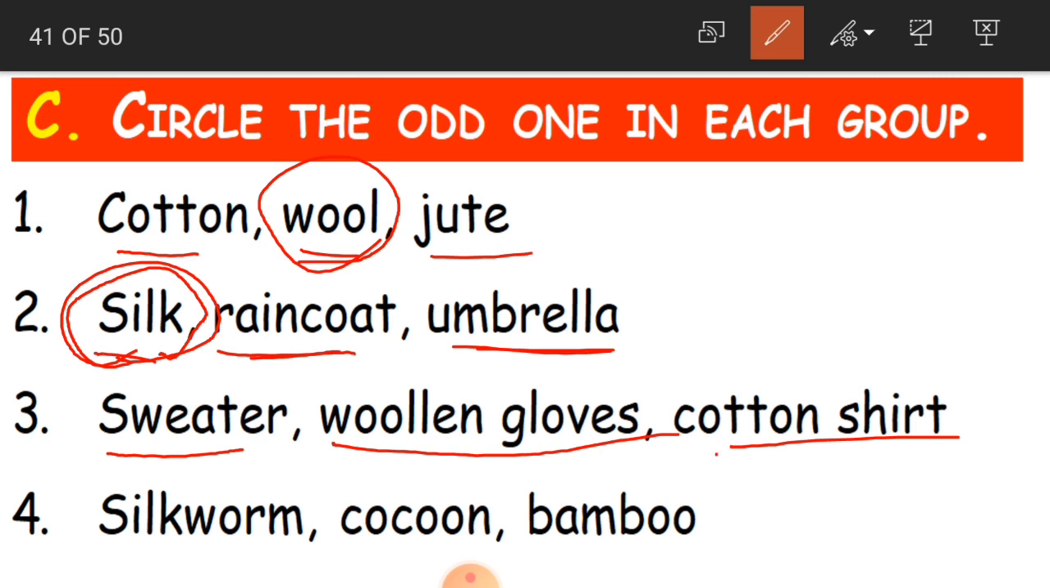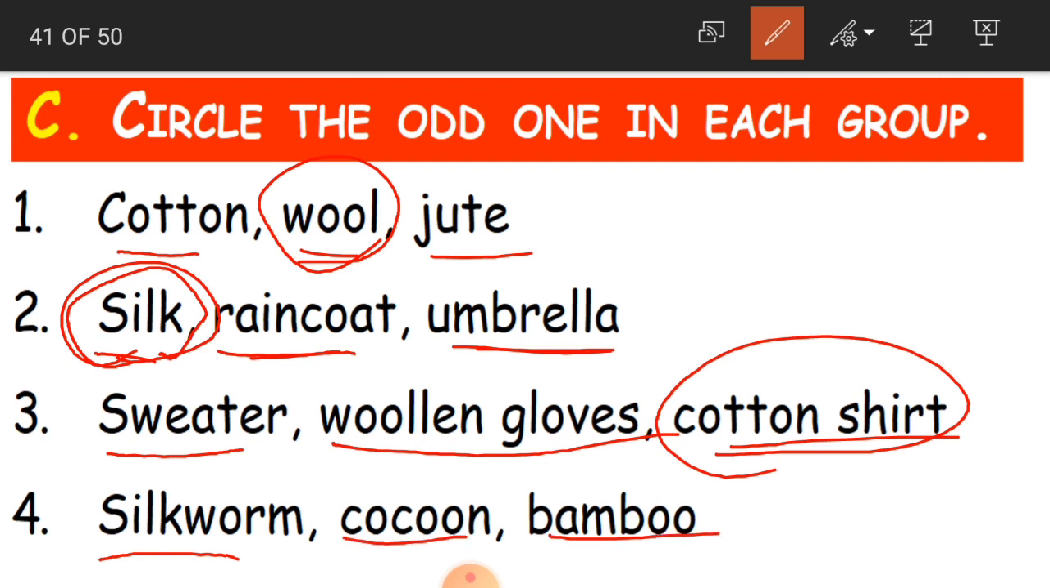Now the third one, sweater, woolen gloves and cotton shirt. So odd one is cotton shirt. Why? Because sweater and woolen gloves we are going to use them in the cold weather, in winters. Whereas cotton shirt is in summer. Clear? Yes.